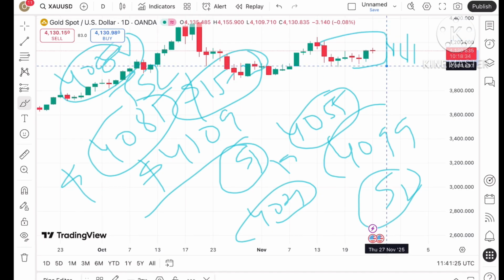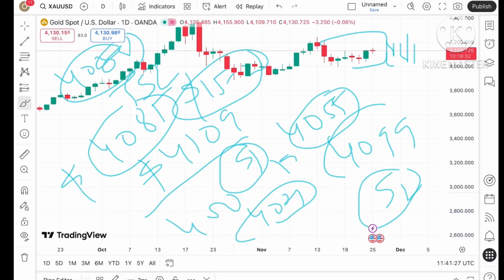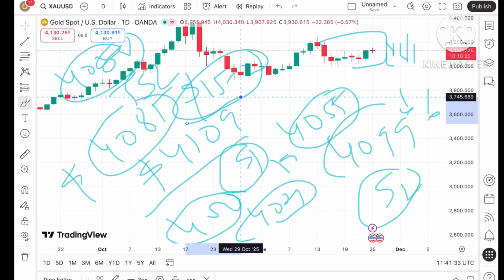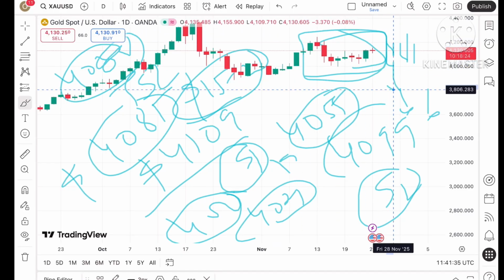a zone breakout, so the probability of going towards 4,000 can be seen. And if the price falls below this level, a further downfall will be there. So best to trail your SL by $15 to $20, and then there will be a zone breakout, so we can see the price can move further low.